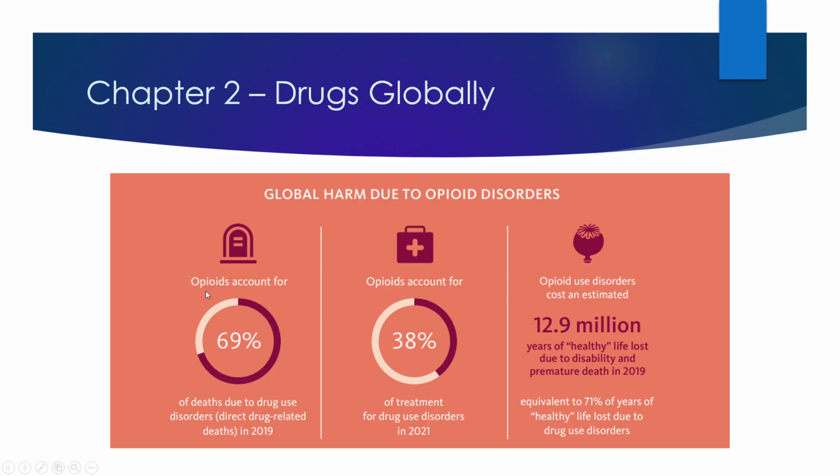On the left here, opioids account for 69% of deaths due to drug use disorders in 2019. So basically, this is telling us how much of the problem of deaths due to overdosing on drugs around the world is due to opioids: 69%. That's this section right here.